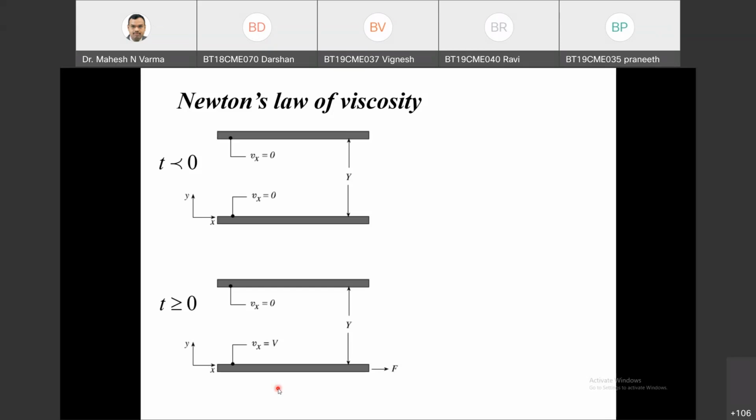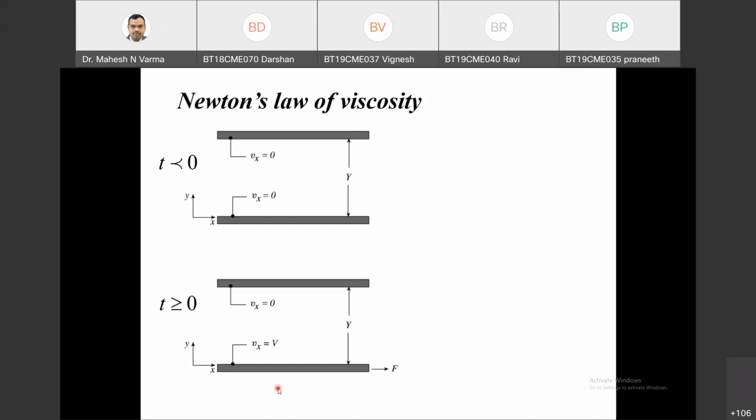Till now, many of you might have the concept that no slip boundary condition means velocity is 0. I will say that it is a misconception. No slip boundary condition means a layer of the fluid which is in touch with the solid will have the same velocity as that of the solid. There is no slip between the first layer of the fluid and the last layer of the solid plate. You should remove that misconception from your mind that no slip boundary condition means velocity equals 0.